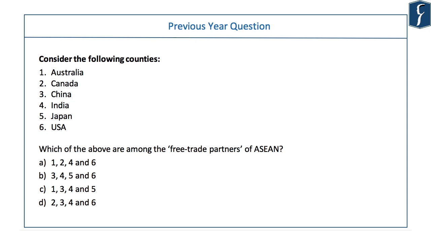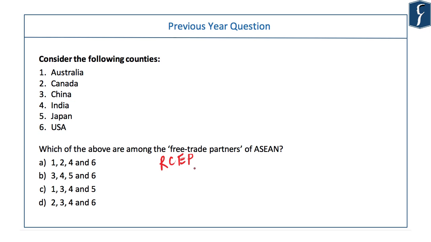For instance, this question of prelims 2018. Consider the following countries: Australia, Canada, China, India, Japan, USA. Which of the above are among the free trade partners of ASEAN? At that point of time, RCEP was very much in news, Regional Comprehensive Economic Partnership. This was the proposed economic bloc consisting of ASEAN and Japan, South Korea, India, China, New Zealand and Australia. Because ASEAN has individually free trade agreement with all these 6 nations.